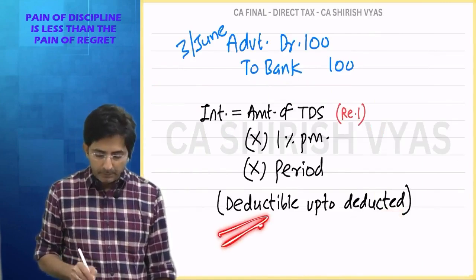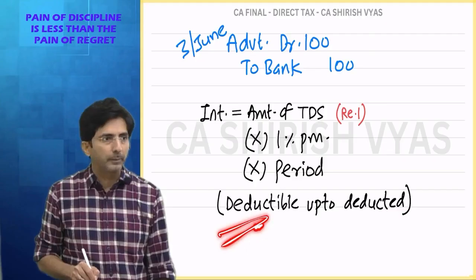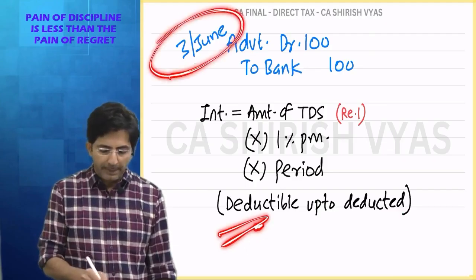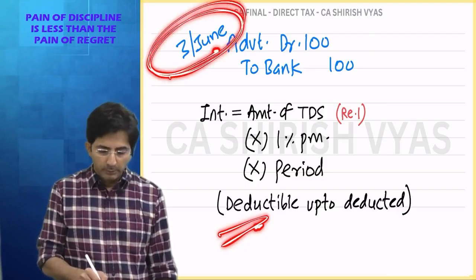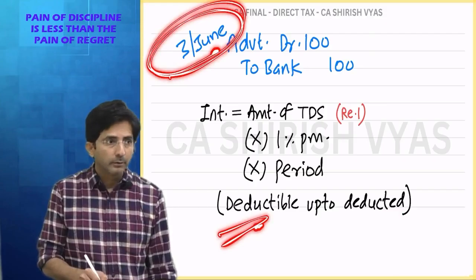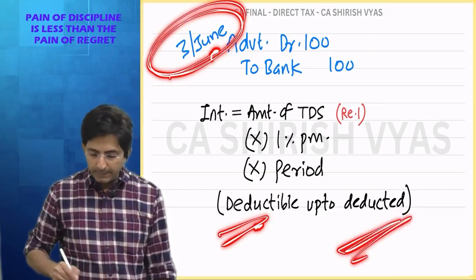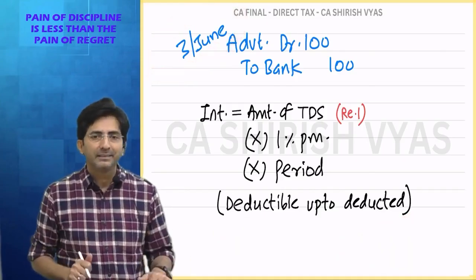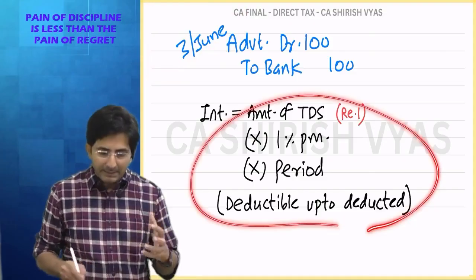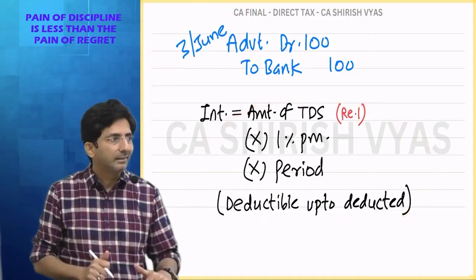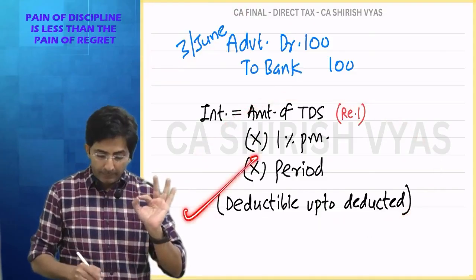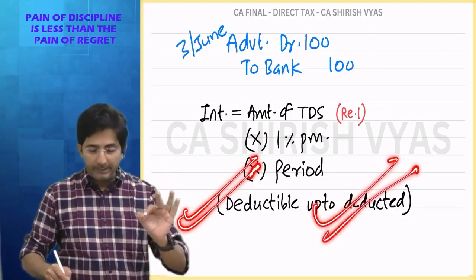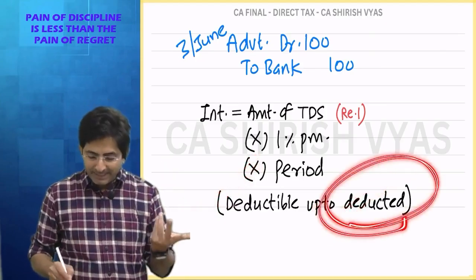TDS is deductible when the party's account is credited or on actual payment, whichever is earlier. So actual payment happened on 3rd June, so it was deductible on 3rd June. But deduction is not happening because I have paid in full. You didn't understand why I am asking this question, because it is interesting. In the act they have written from the date when deductible up to the date when deducted. How will you get this date?